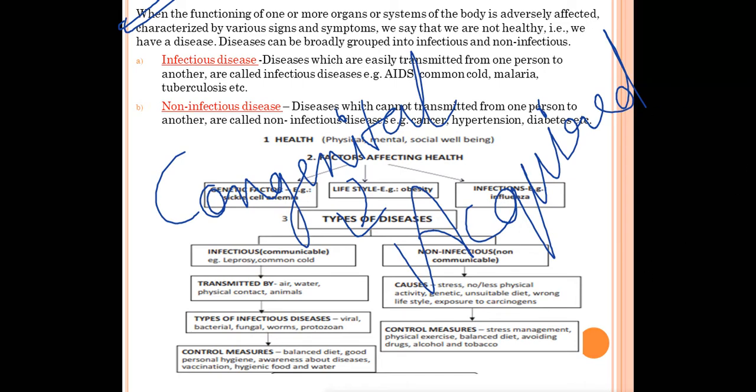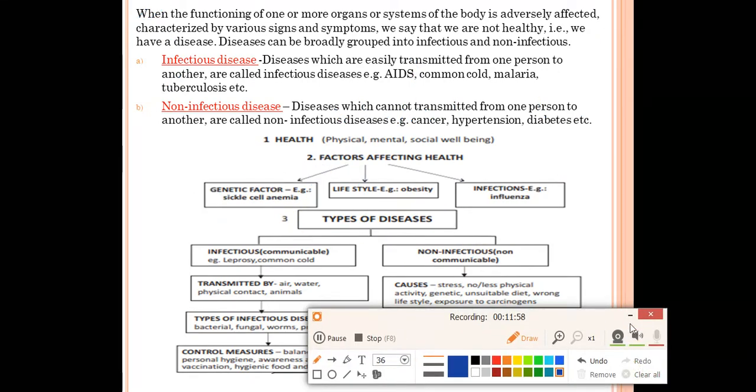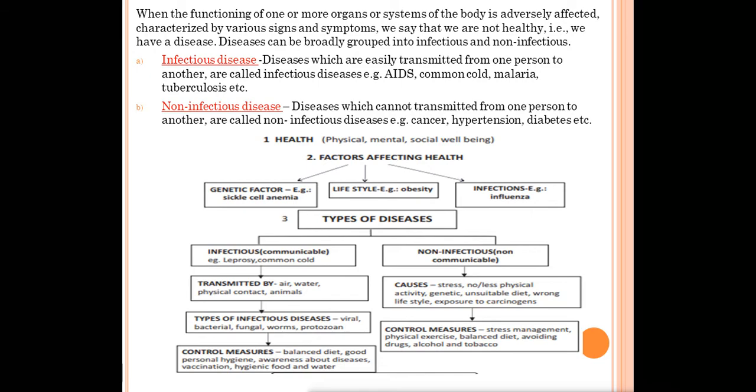So acquired diseases are of two types: infectious and non-infectious, which we are going to read now. Infectious and non-infectious diseases are the types of acquired diseases. So let's learn this. The first type of disease is called infectious diseases, also called communicable diseases. From the word infectious you can understand that the disease which can be transferred from one person to another person is called an infectious disease.